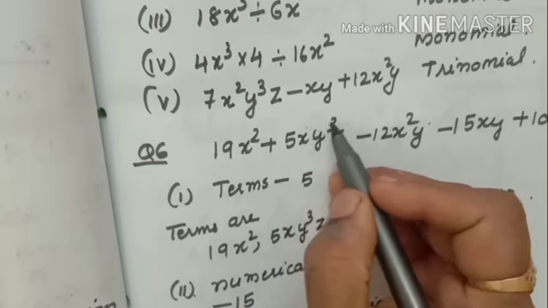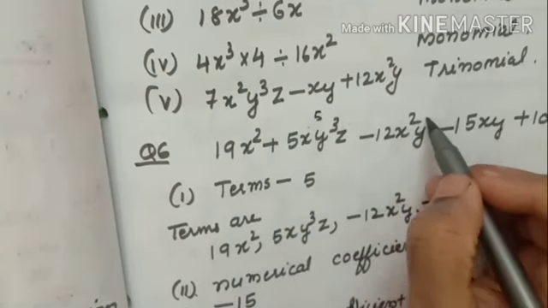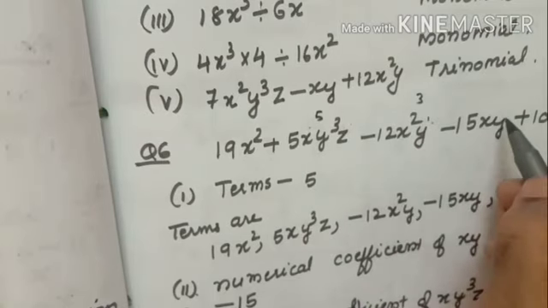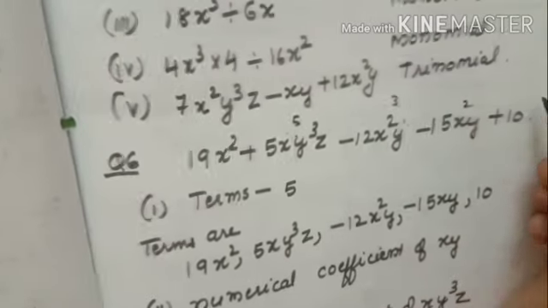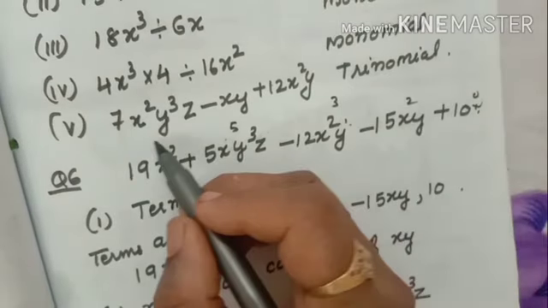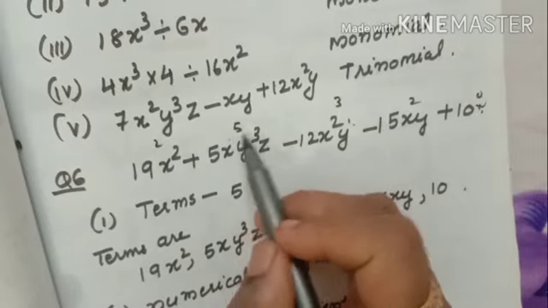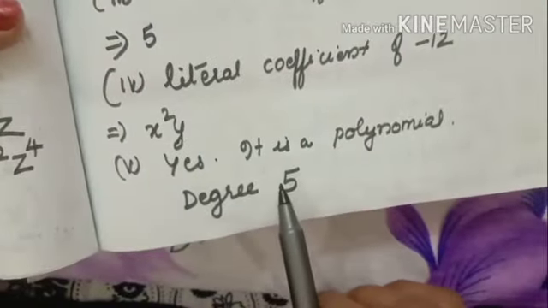Here 1: 3 plus 1, 4 plus 1, 5 degree. Here 3 degree, here 2 degree, here 0 degree, that means x raised to 0. Here 2 degree. See which number is greater? 5 is greater, so the degree of the polynomial is 5.